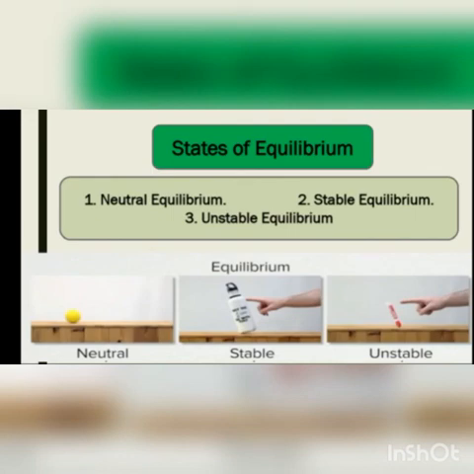First, neutral equilibrium is, as I described earlier, that equilibrium in which the body stays in its new position, and this is represented by a ball. Then there is stable equilibrium, in which after a tilt it will again come back to its position. And unstable equilibrium is an equilibrium in which the body does not return back to its normal position or its actual position.